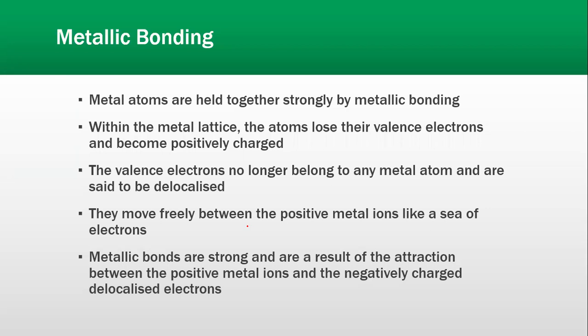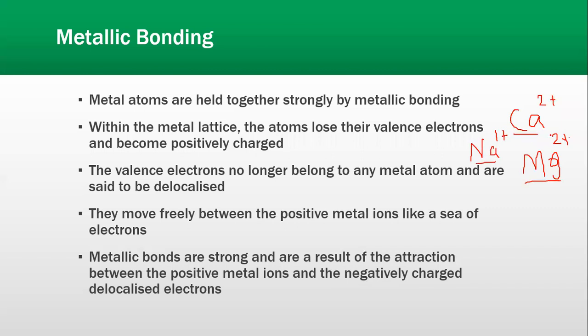And within the metal lattice, the atoms lose their valence electrons and also become positively charged. Metals की हमने एक बात पढ़ी थी periodic table, that when we differ metals from non-metals, the difference is that metals lose electrons whereas non-metals gain electrons. Hence, whenever metals lose electrons, they gain a positive charge. For example, when calcium metal loses 2 electrons, it gains a positive charge. Magnesium हो गया, magnesium also gains a positive 2 charge. Sodium metal है, sodium for example gains 1 plus charge as it is in group 1.